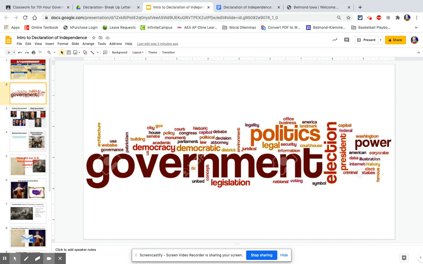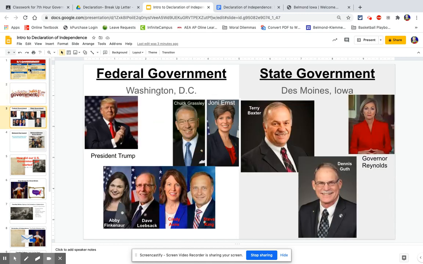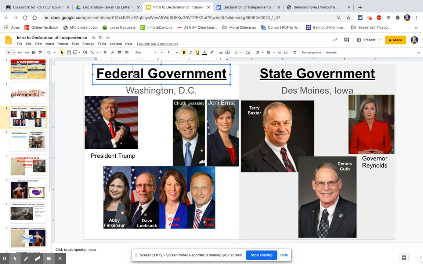When we talk about the government, we might be talking about the president of the United States. We might be talking about the governor, or the mayor, and so forth, because in the United States we have different levels of government. The biggest form of government that we have is our federal government, which is located in Washington, D.C., our nation's capital.